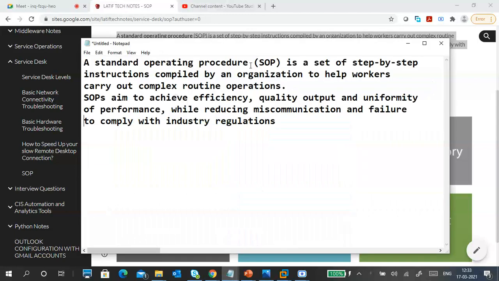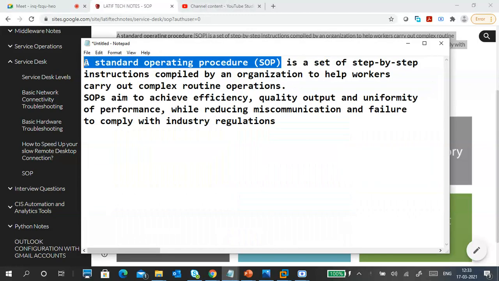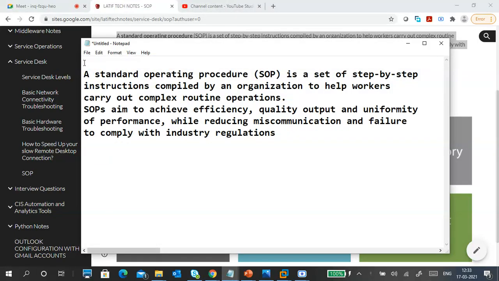The first one is, what is an SOP? What is SOP? Standard operating procedure. Standard operating procedure is a set of step-by-step instructions compiled by an organization to help workers carry out complex routine operations. It's very simple, like how to start with one thing and how to go to the next one, like if there is an issue or maybe there is a request.